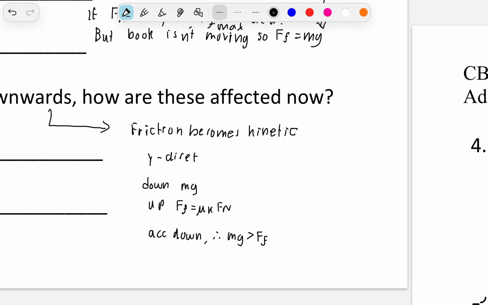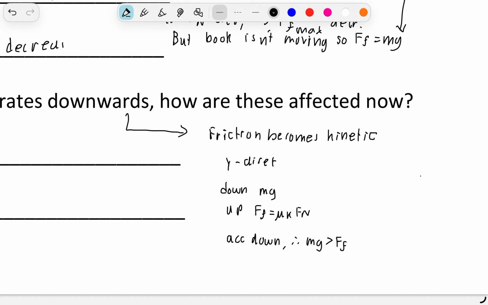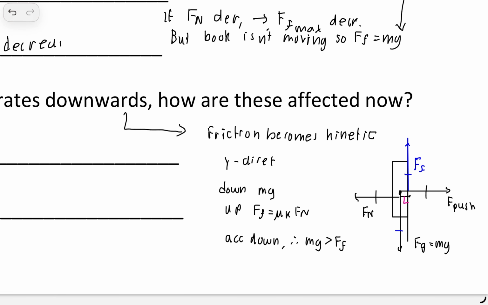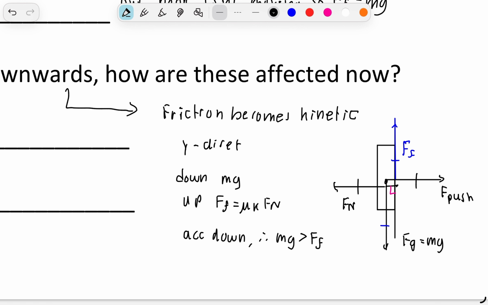So therefore, if we drew the FBD again, our downward is going to be larger.